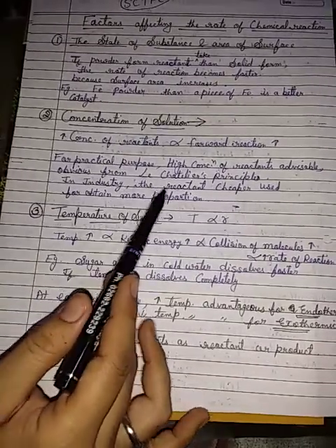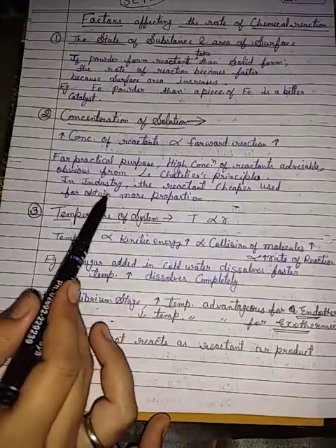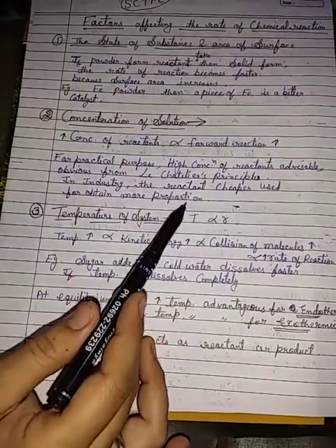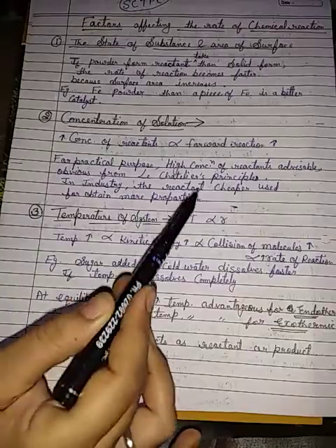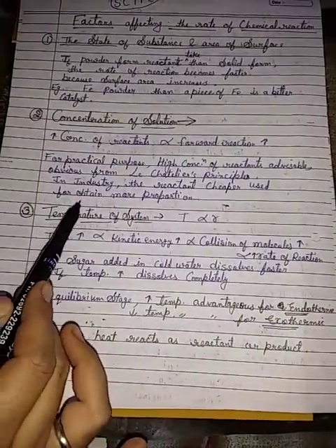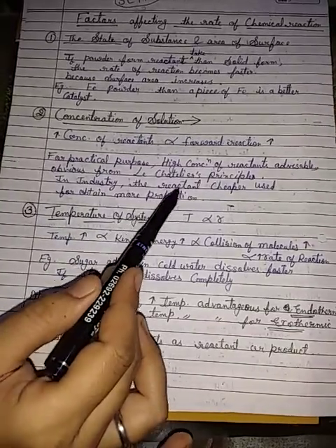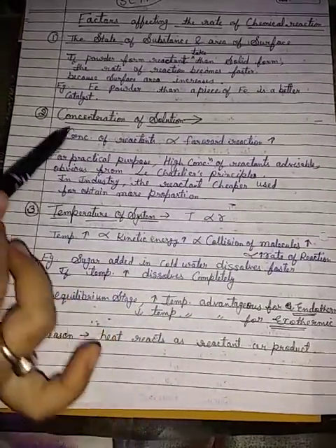In industry the cheaper reactant is used to obtain more product. In the laboratory we take high concentration, but in industry high concentration is not possible. So the second factor is concentration of solution.